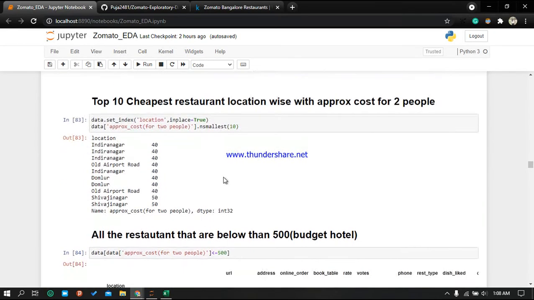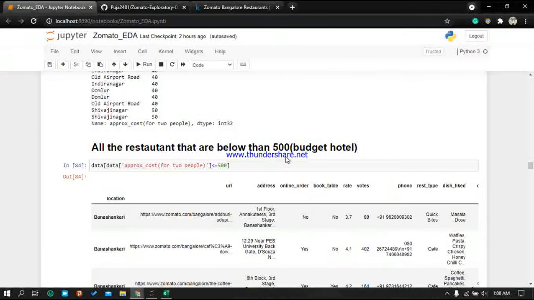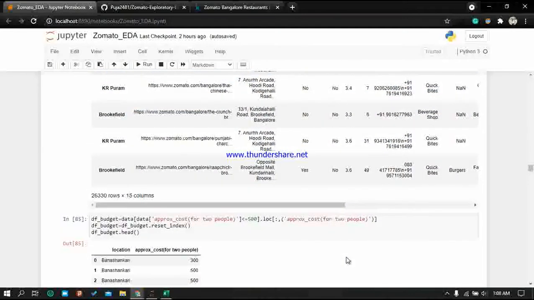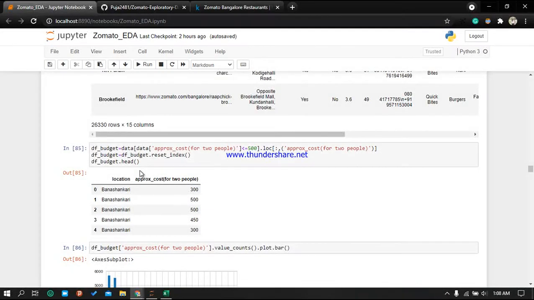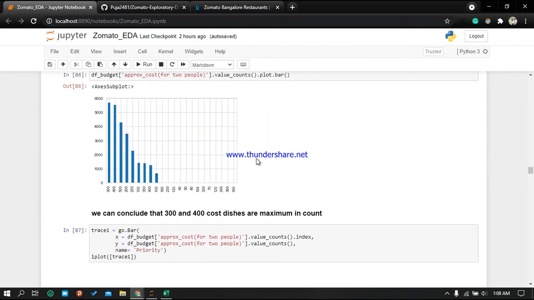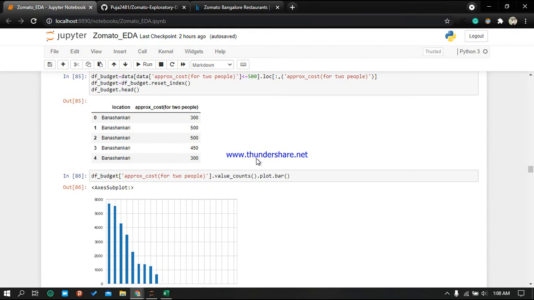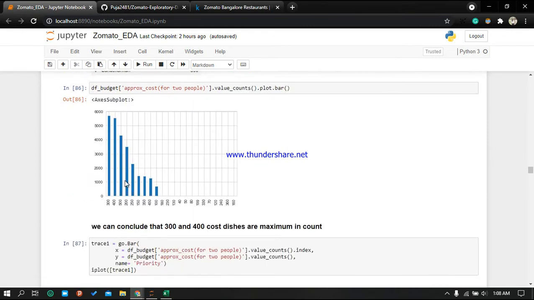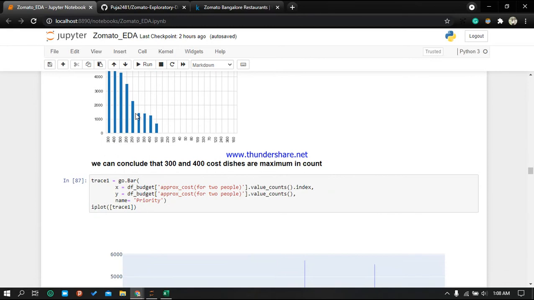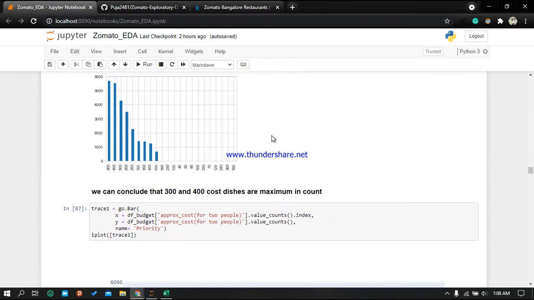Then here are the cheapest restaurants below 500, that is, what budget hotels we are having. So these are some names and details, then we are creating the graph for low budget, like which we can afford less than 500 rupees. So these are the details, like how many restaurants are below 500 and all those things.